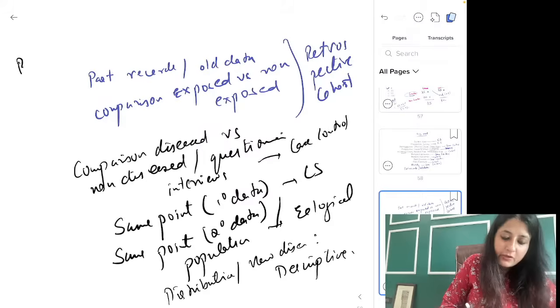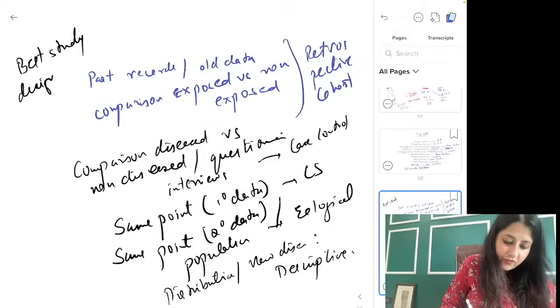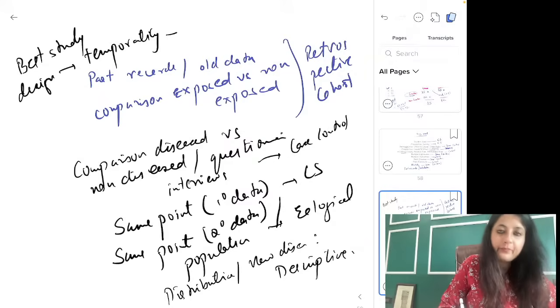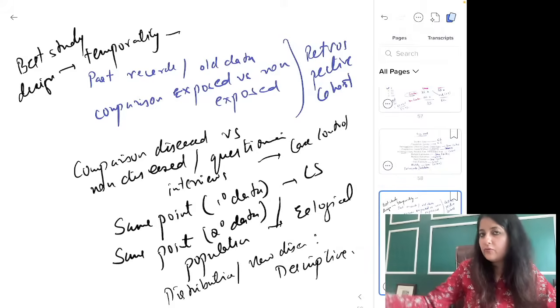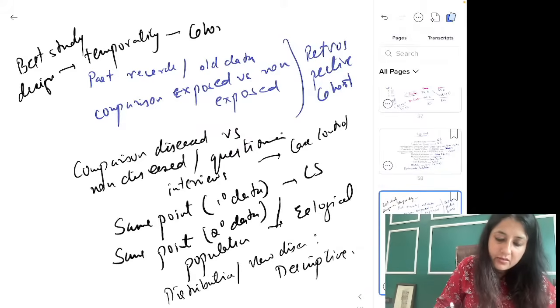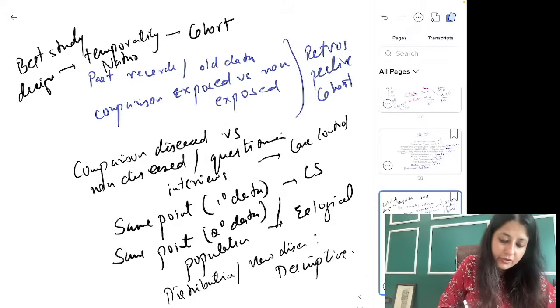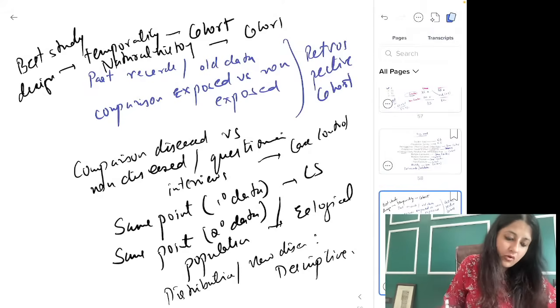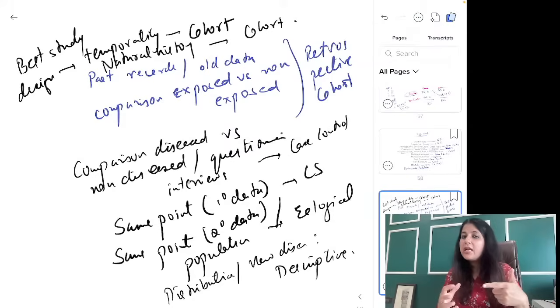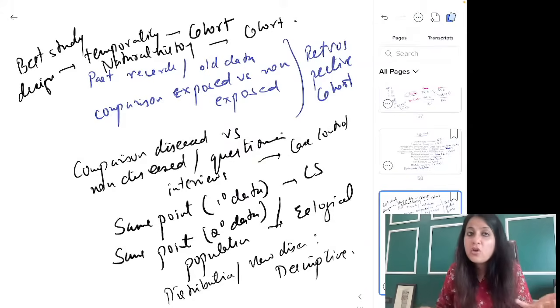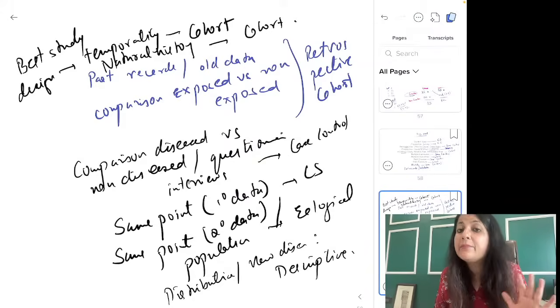Best study design to establish temporality, best study design for temporality, cause precedes effect. You smoke, then only you go on to develop lung cancer. Cohort. Tomorrow I'll teach you natural history. Best study design for natural history of disease: we'll study it tomorrow, again, cohort. Okay? Temporality means cohort, and the gold standard of evidence-based medicine is meta-analysis.